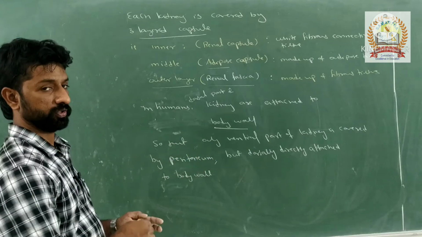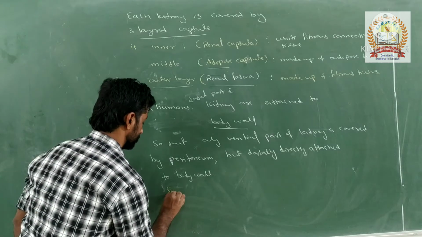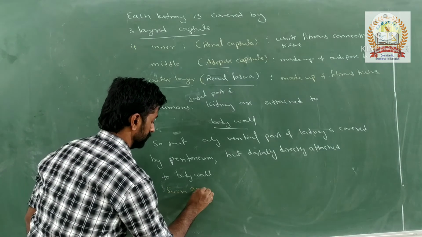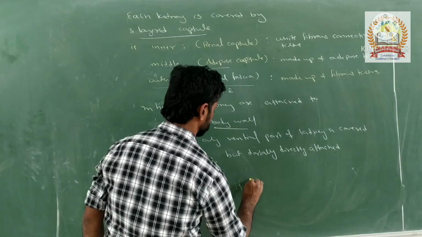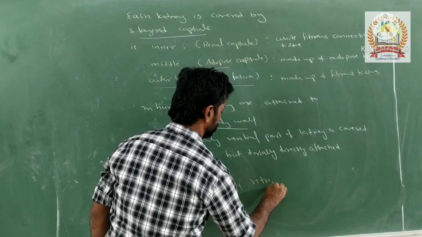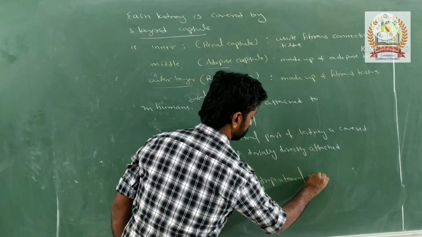Such an arrangement is called a retroperitoneal arrangement.